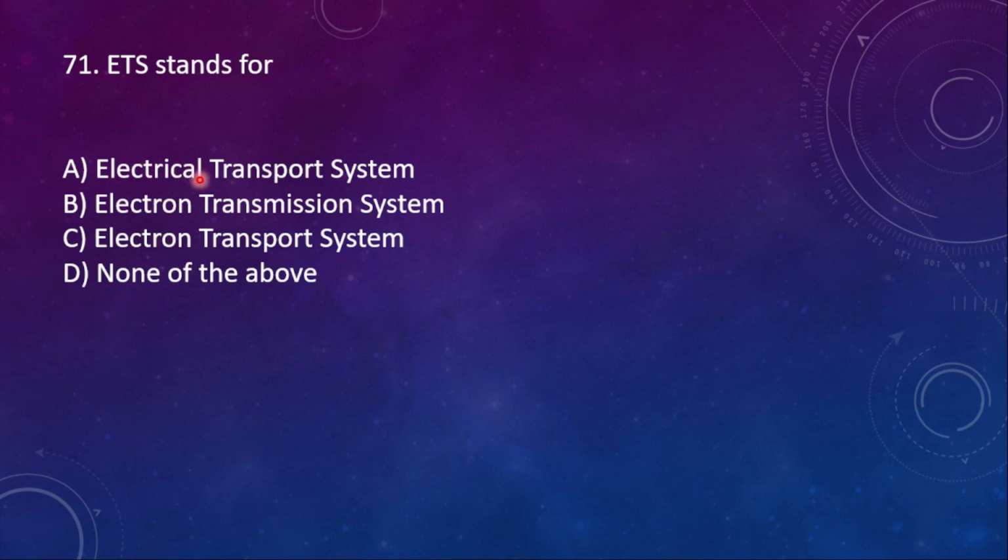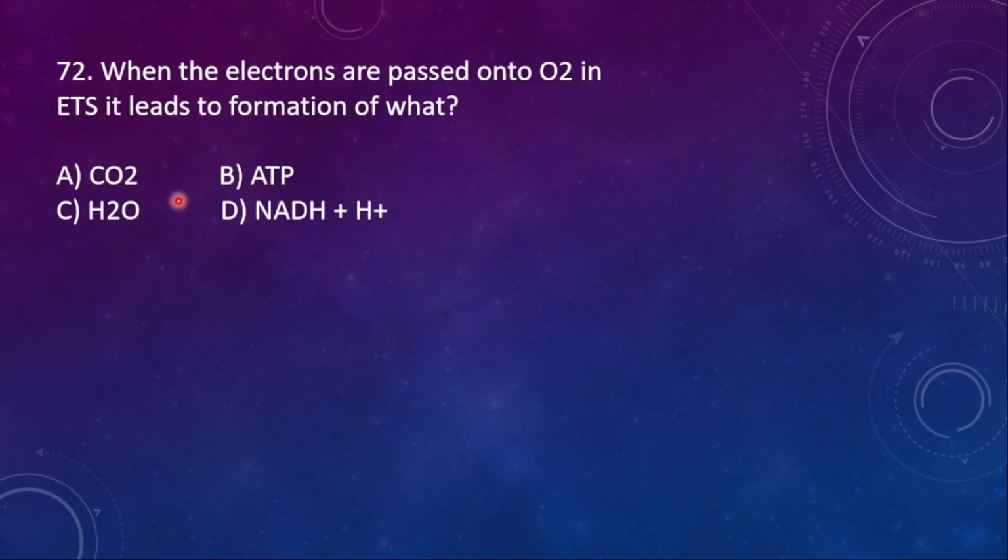This is not electrical. E actually stands for electron, not electrical. So here the right option is C. If you make such mistakes, marks will go. Be alert when you choose options.